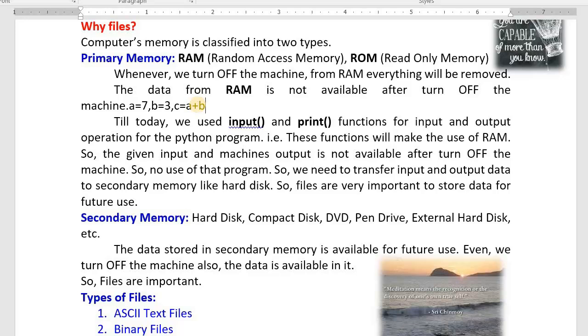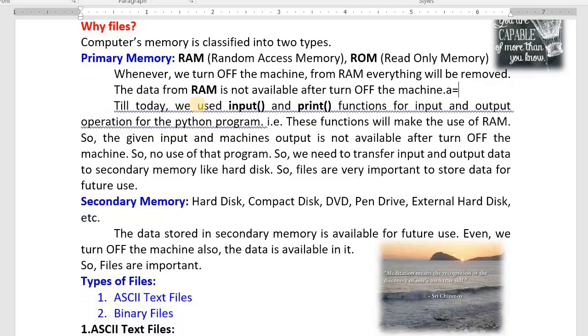Such software, if you develop it, is of no use, because the customer wants to store the input as well as the output for future use. Then there is no use of the programs whatever we have written till today. The given input and the machine's output are not available after we turn off the machine. So there is no use of that program.